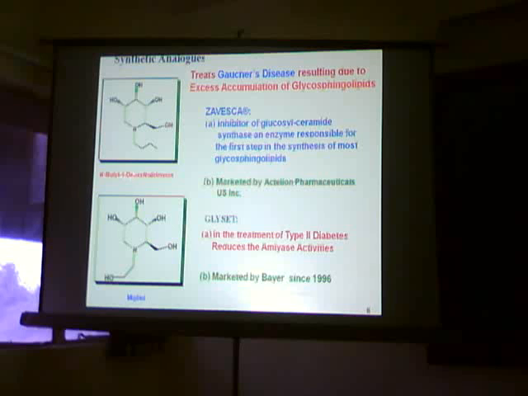This N-butyl 1-deoxynojirimycin is useful in the treatment of Gaucher's disease, which is available in the market as a drug named Zavesca, and this one is Miglitol. This is also another synthetic analog of 1-deoxynojirimycin. This is available in the market as a drug named Glyset, and which is useful in the treatment of type 2 diabetes.